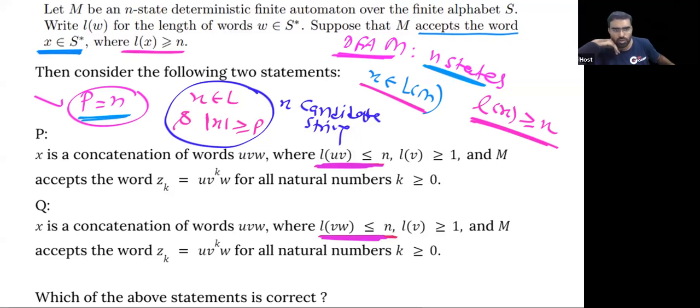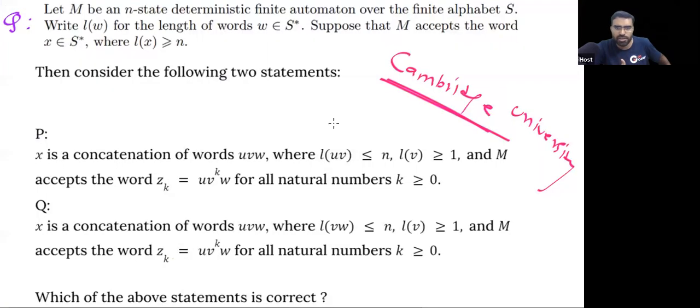Okay. So the answer should be P, right? Let me tell you, the answer will also be Q. If you know the proof, the answer will also be Q. Don't worry. I already know you will give me the answer P. That is the reason I have taken this question. So if you did not give the correct answer, don't worry about it. The answer will also be Q.